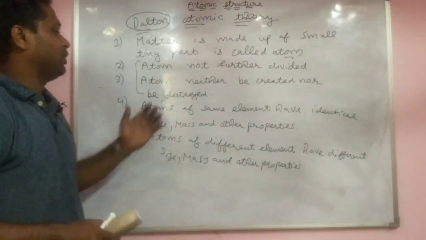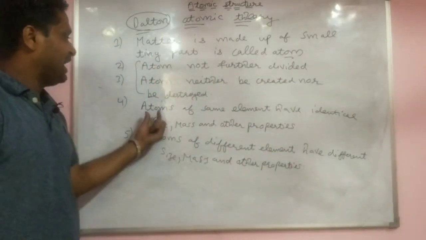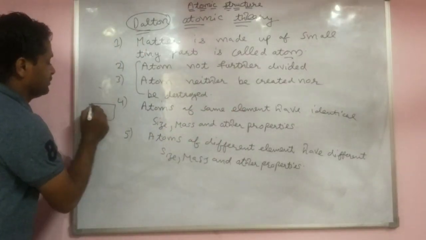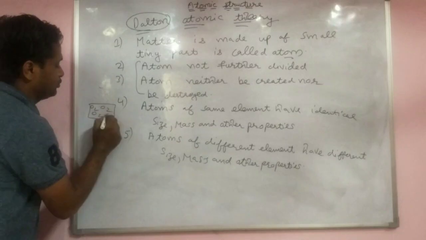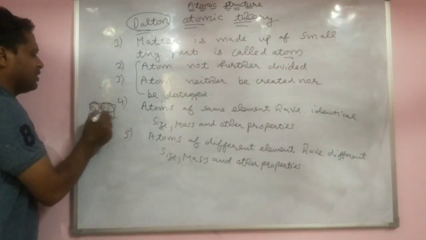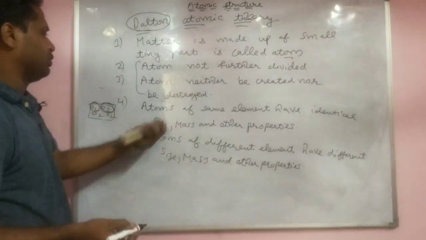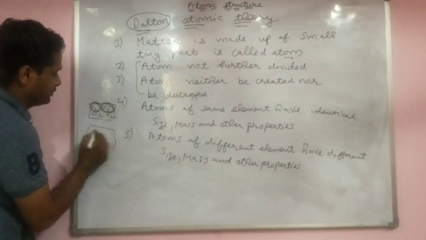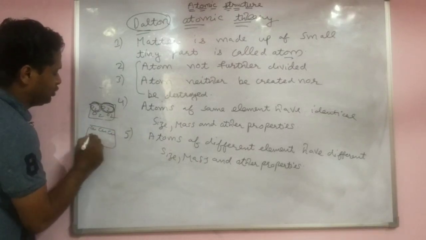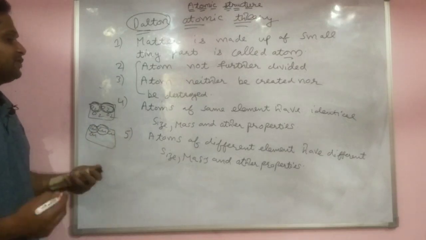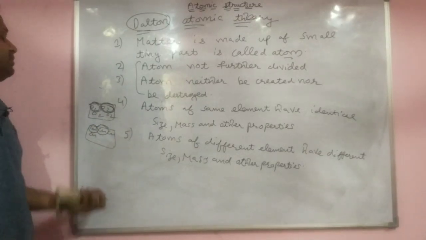See these two points. What is the meaning of these points? Atoms of the same element. For example, you take one element, oxygen: O2, O2, O2. Here both are oxygen atoms, or molecules of the same element. For example, copper: Cu, Cu, Cu, Cu. So atoms of the same element have the same mass, same size, same properties.